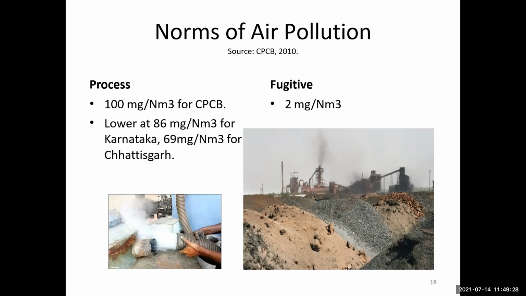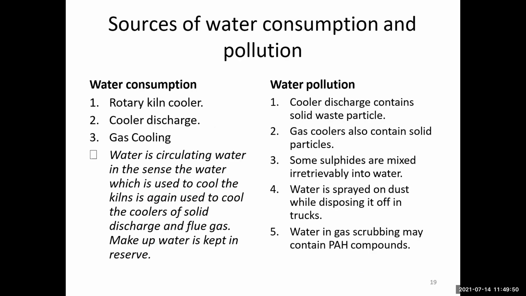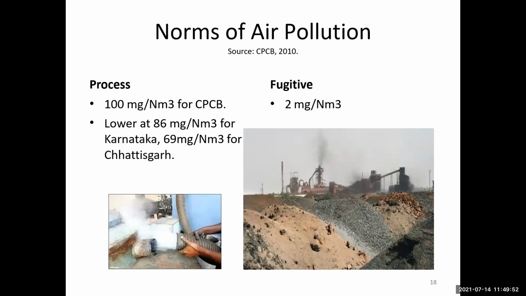Suppose you are under the authority of the Air Prevention and Control of Pollution Act 1981. India's Central Pollution Control Board, CPCB, sets the National Ambient Air Quality Standards. So what are the National Ambient Air Quality Standards? They depend on the AQI, Air Quality Index. It is responsible for both testing air quality and assisting governments in planning to meet such standards.